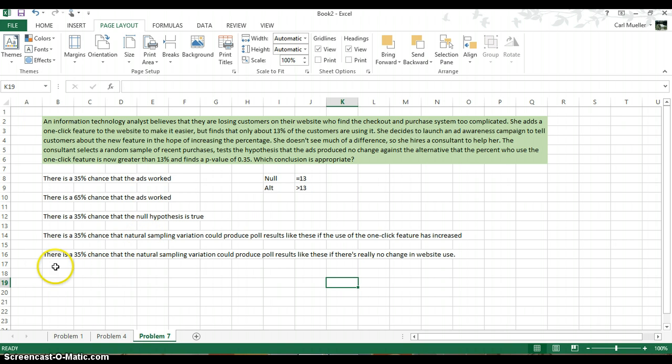The actual correct answer is there's a 35% chance that the natural sampling variation could produce poll results like these if there's really no change in website use. So if there's no change in website use, which is definitive, there's a 35% chance that this could produce poll results like the ones we found, greater than 13%. So she was figuring out whether or not this actually is 13%, the null being that it equals. So what are we looking at here?